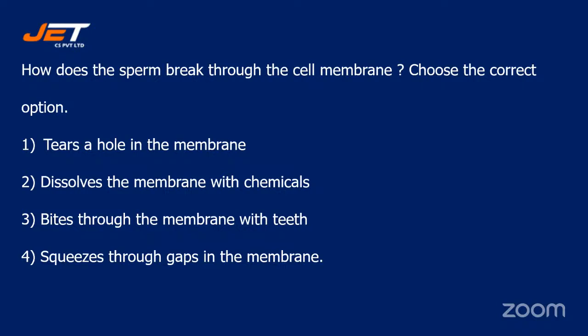How does the sperm break through the cell membrane? Choose the correct option. Tears a hole in the membrane, dissolves the membrane with chemicals, bites through the membrane with teeth, or squeezes through the gaps in the membrane. Quickly write your answers in the chat box, students.